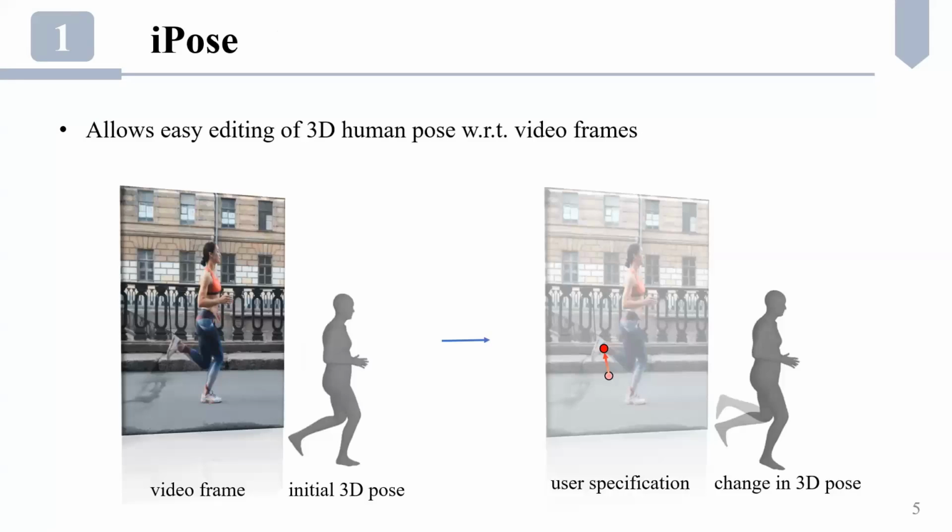Based on the above motivations, we designed a system called iPose. Our primary goal is to support easy editing of 3D poses, given a video frame as reference. The input to our system includes a video frame and the initial 3D pose estimated by computer vision approach. A user corrects the errors in the initial 3D pose via 2D operations on top of the video frame.